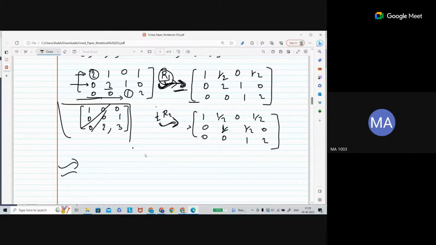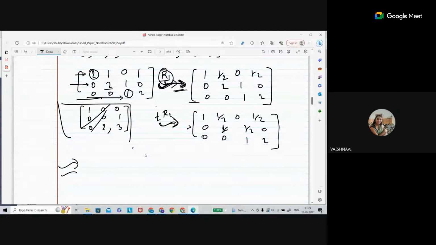No, no. So forget about the determinant. We are not considering the determinant of the matrix. Only we are converting our matrix. So in this case, forget about the determinant.